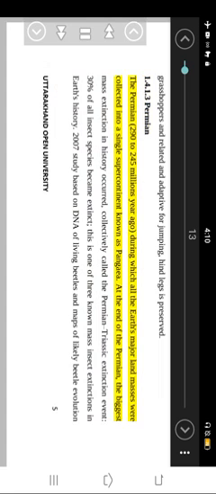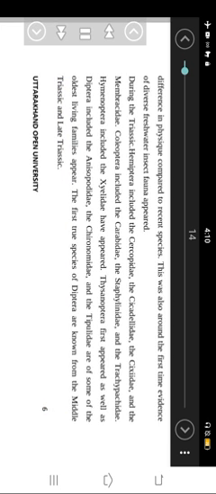1.4.1.3 Permian. The Permian, 290 to 245 million years ago, was a time during which all the Earth's major land masses were collected into a single supercontinent known as Pangaea. At the end of the Permian, the biggest mass extinction in history occurred, collectively called the Permian-Triassic extinction event. 30% of all insect species became extinct. This is one of three known mass insect extinctions in Earth's history. A 2007 study based on DNA of living beetles and maps of likely beetle evolution indicated that beetles may have originated during the lower Permian, up to 299 million years ago.